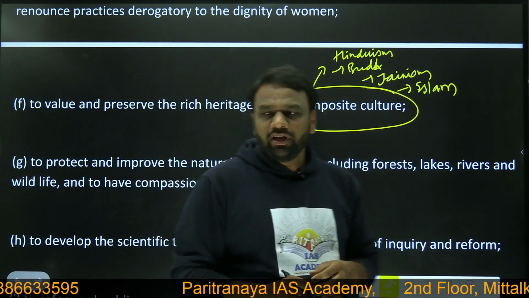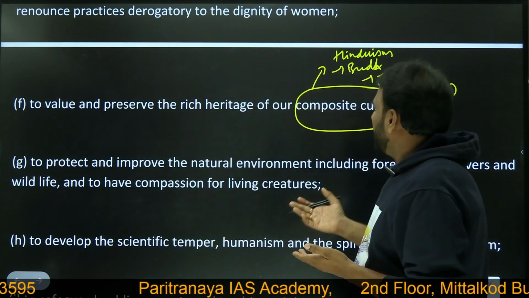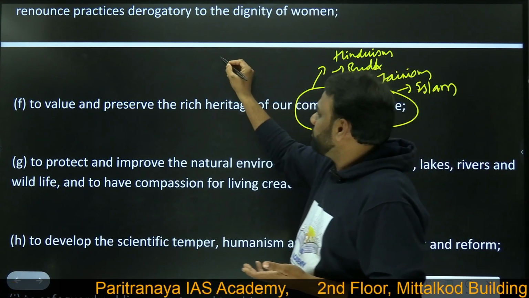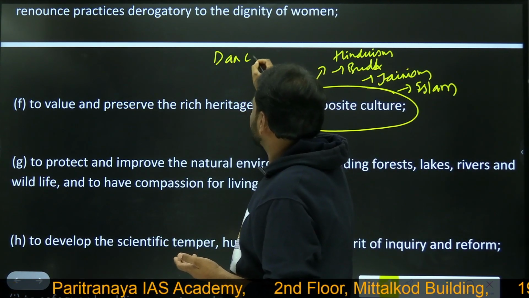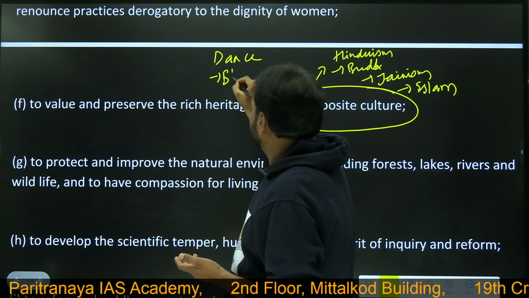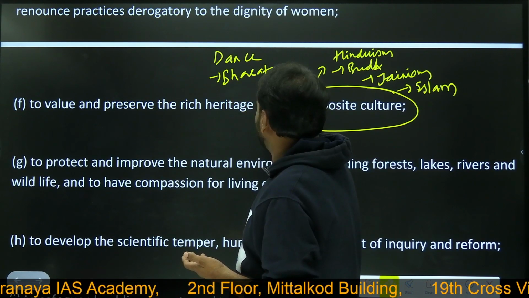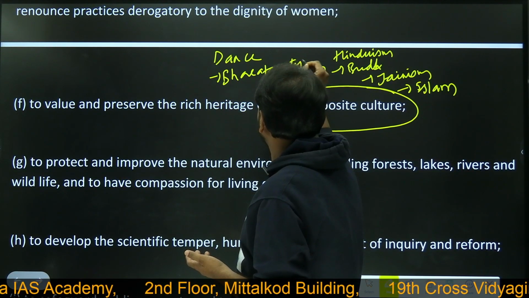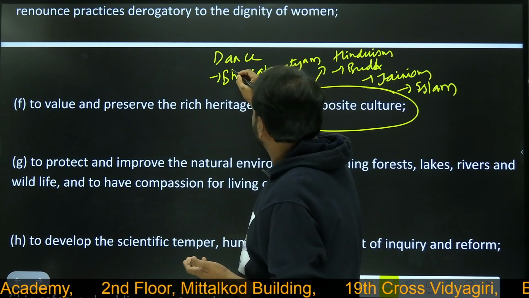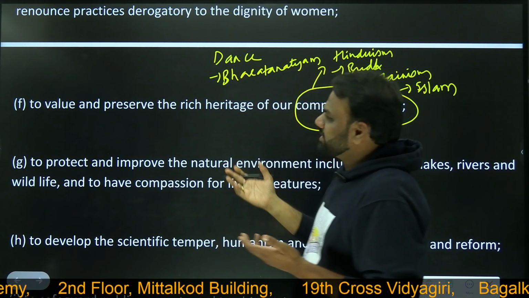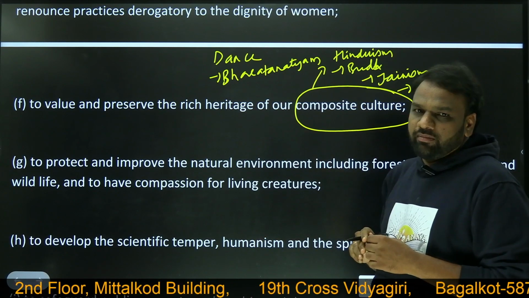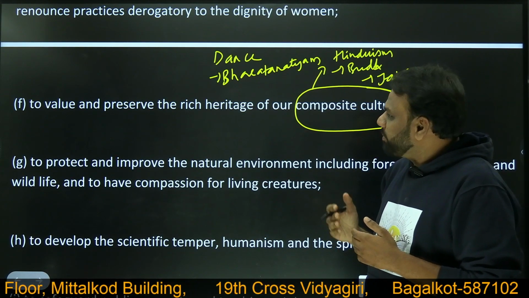An example of a culture is, let us assume, a dance form. Let us take Bharatanatyam as an example. We should value Bharatanatyam and we should preserve Bharatanatyam.